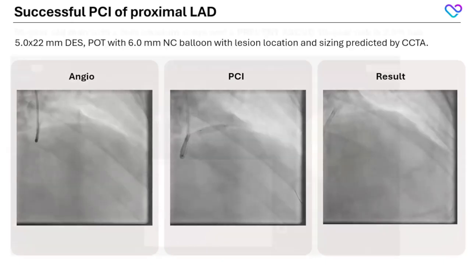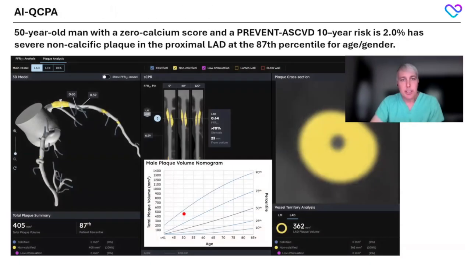But what I think is most important about this case is the fact that he is a 50-year-old man who had a PREVENT ASCVD 10-year risk of 2%, a calcium score of 0, yet had critical proximal LAD disease. And this is not too atypical a case.